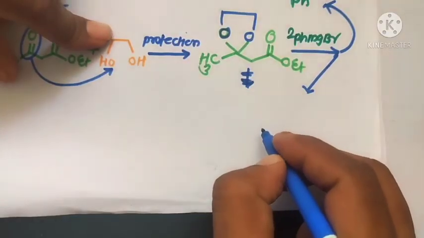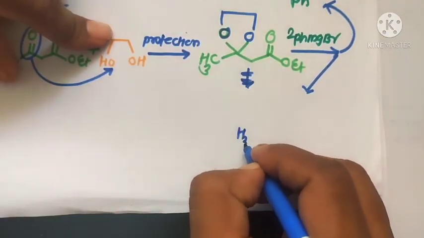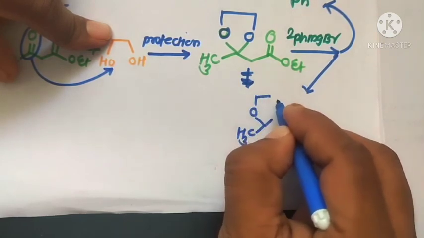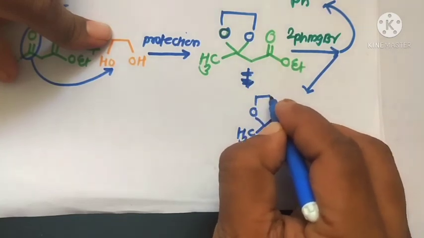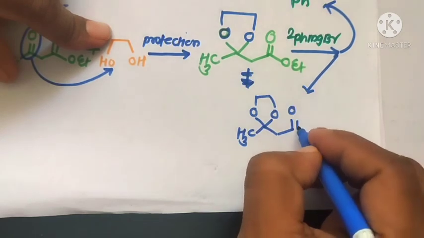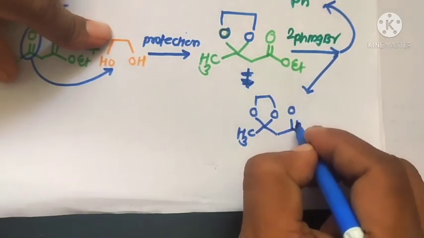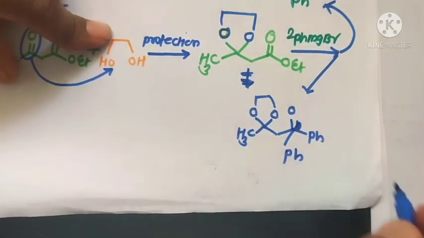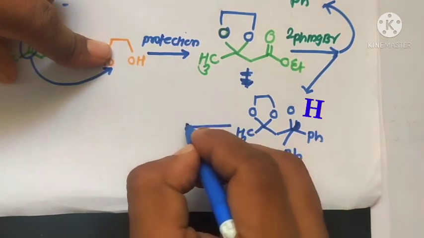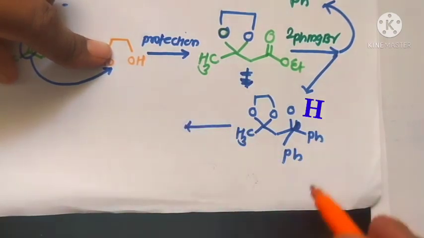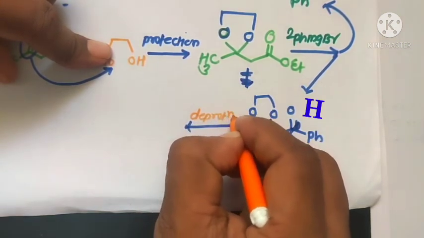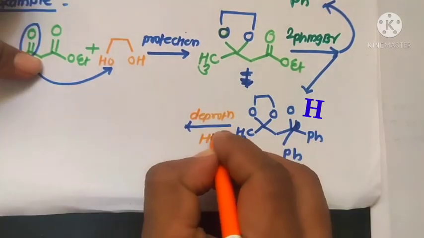Then there is formation of CH3 C, O, here again O, CH2 CH2 CH2 C OH Ph, here Ph, and then the last step of this reaction is deprotection of these carbonyl groups by using an acid catalyst.